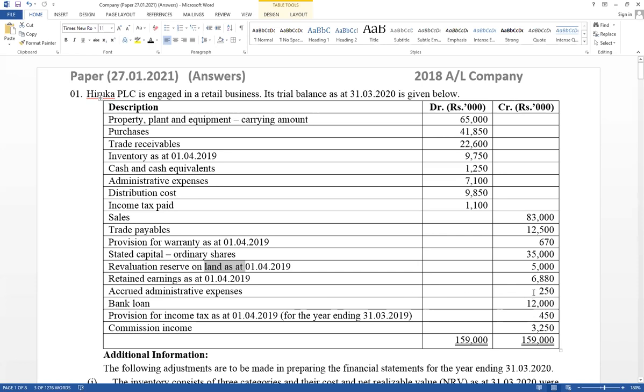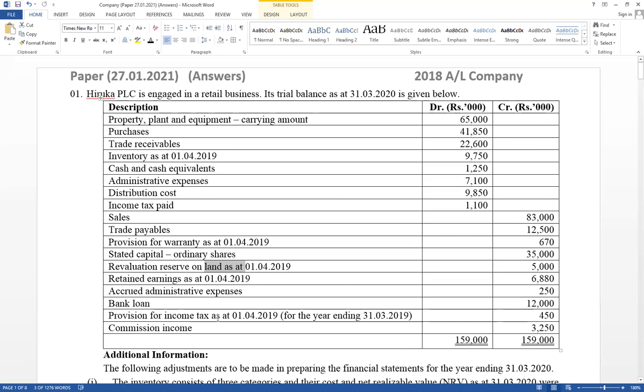If it has been given as additional information, you have to apply double entry. But now it has been given in the trial balance, which means it has been recorded already. Therefore, the expense account is already debited and the accrual administration expense account credited. So this value should be included only as a current liability. But if it has been given as an adjustment, you have to apply double entry: expense account debit, accrual expense account credit. But in this example, it has been recorded already. Accrual expense is a liability and should be included under current liability.